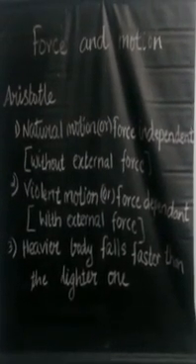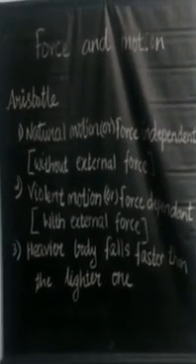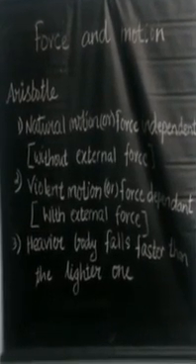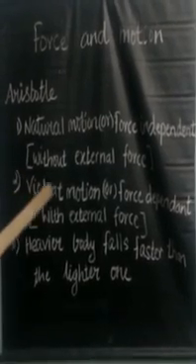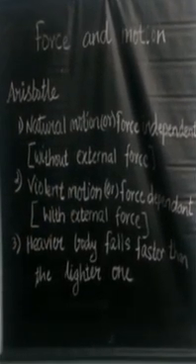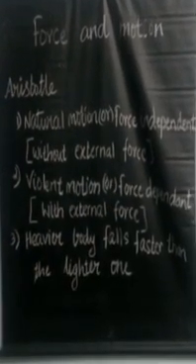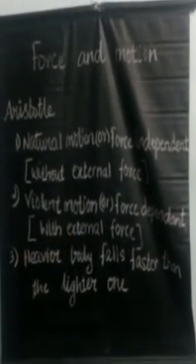A cloud floats because it's light. A smoke rises into the air. So here natural motion depends on the nature of the object. The next one is violent motion. The other name for violent motion is force dependent. Violent motion was the opposite of natural motion.